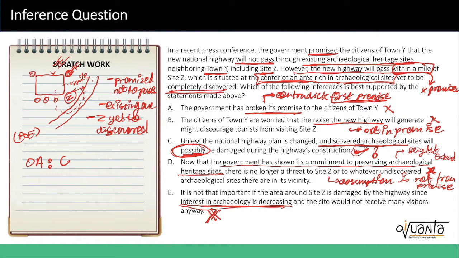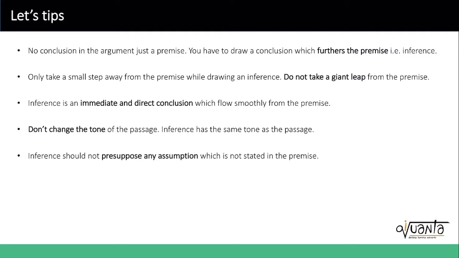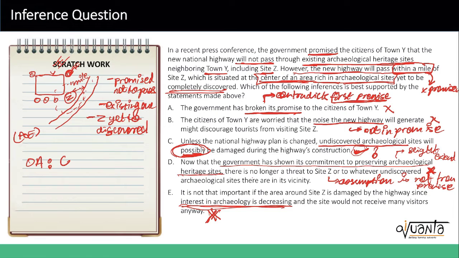But wait, I did not make this whole video to just do an example with you, right? So what I did was I took this example and tried to reverse engineer how to solve these questions. Okay, so this is what I found. The first thing is that in questions which talk about finding the inference, there is no conclusion, because if a conclusion is given, then the paragraph is already over, right? You cannot infer further than the conclusion. So you will always have to draw a conclusion which furthers the premise, and this sort of conclusion is an inference. If you go back, you will see that's exactly what we have done. We have concluded that unless this plan is changed, there will be some sites which will possibly get damaged.